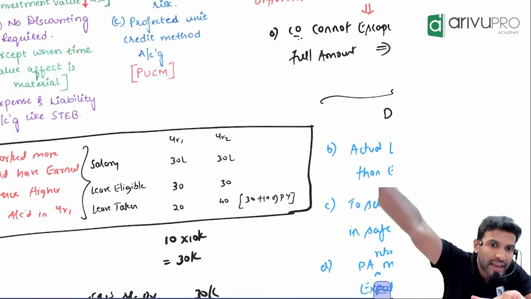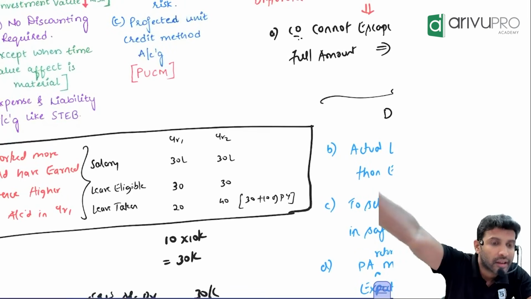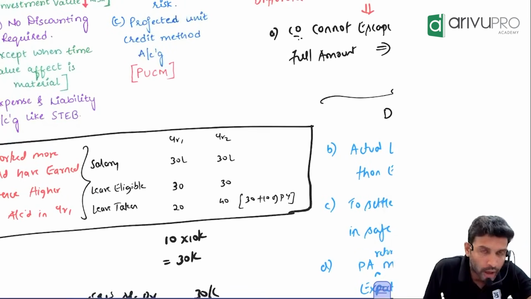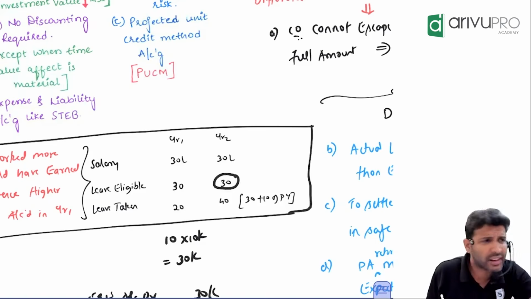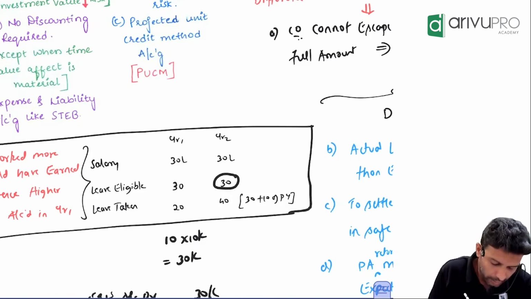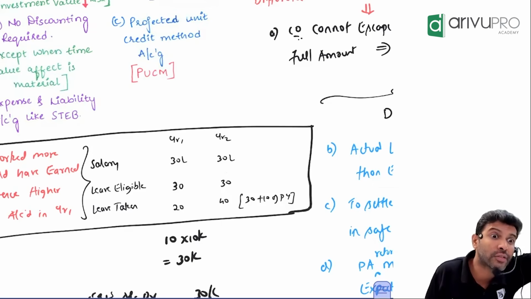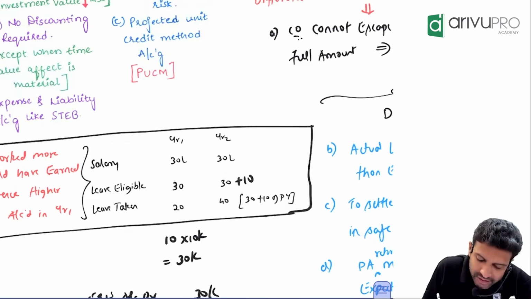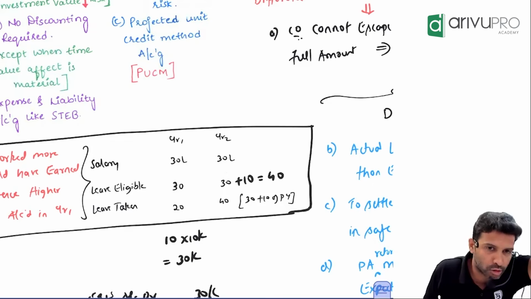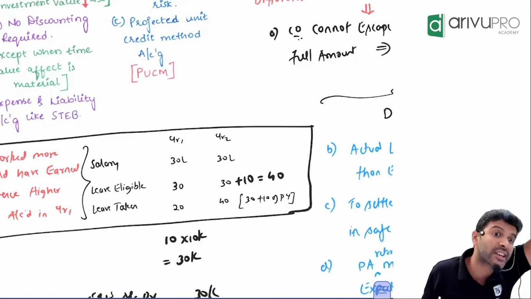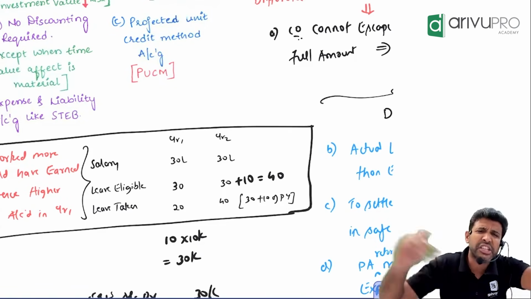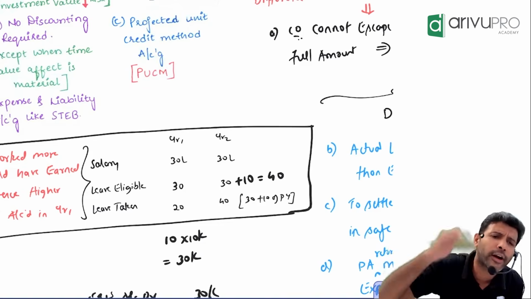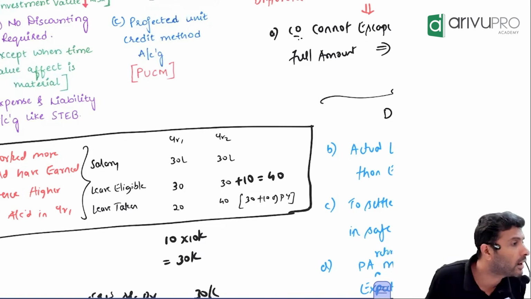Now this leave can be carried forward. How much leave is eligible in the second year? Every year he gets 30. Plus he also gets 10 of the last year. You can make eligibility as 30 plus 10, which is 40: 30 of the current year plus 10 from the last year. How much eligible? 40. This time the employee took the full 40 off.